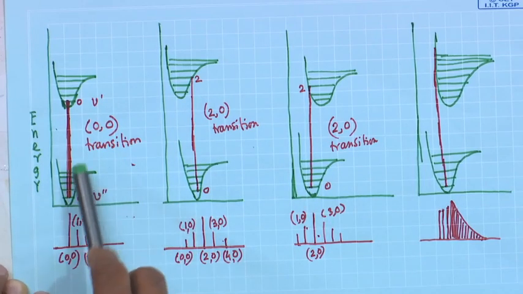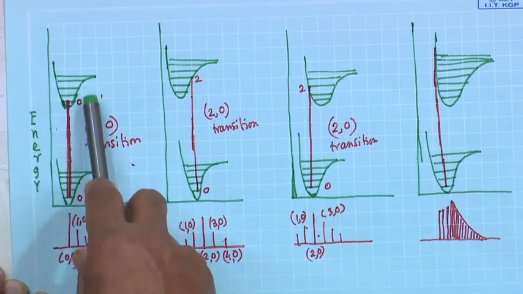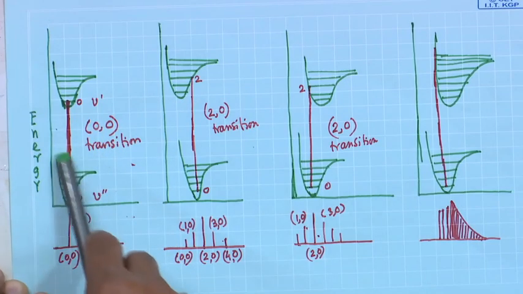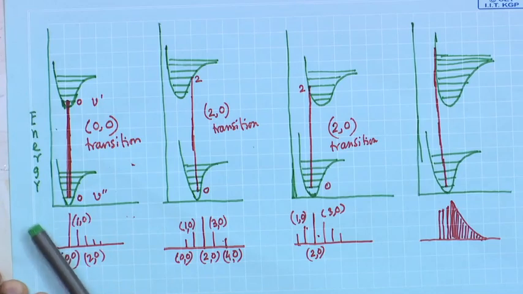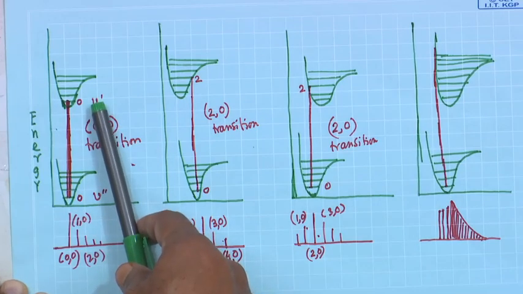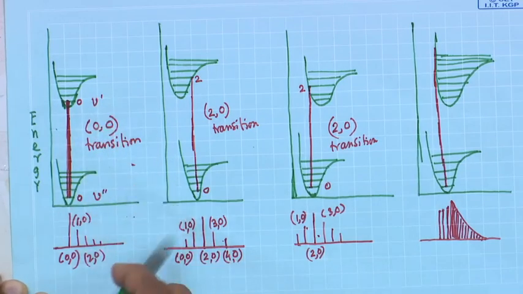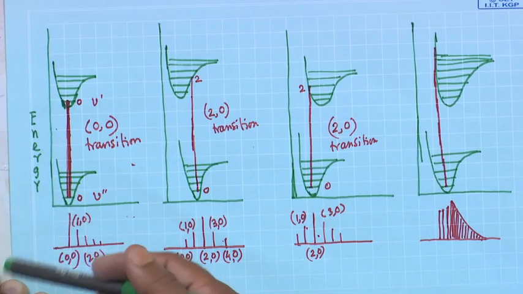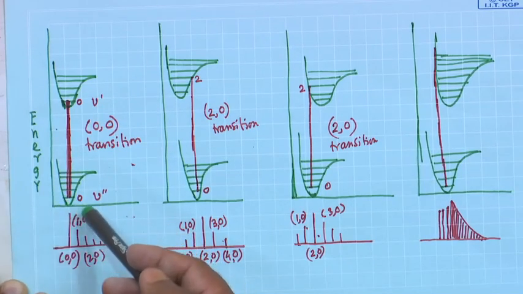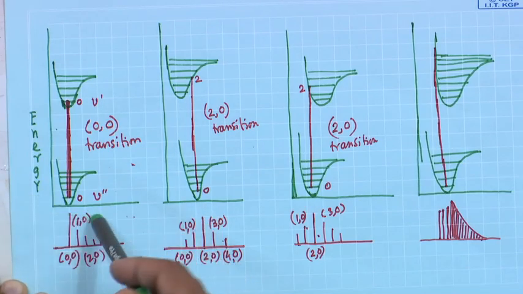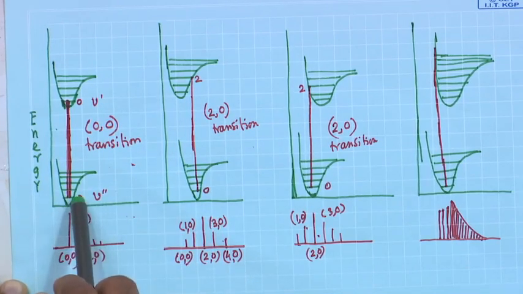So, this was the position of the vibrational state at the lower electronic state and the higher electronic state. We are considering that the molecules are in the ground vibrational state, so here V double dash equal to 0.